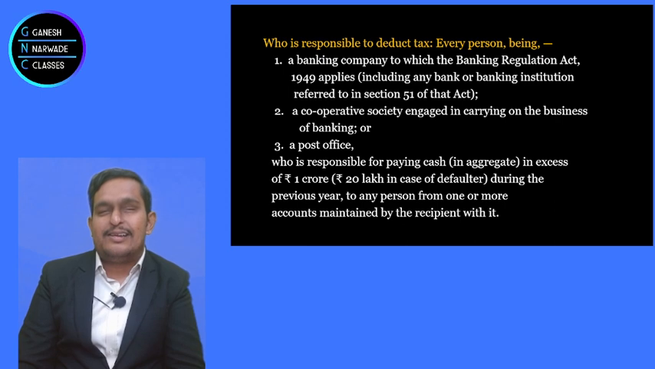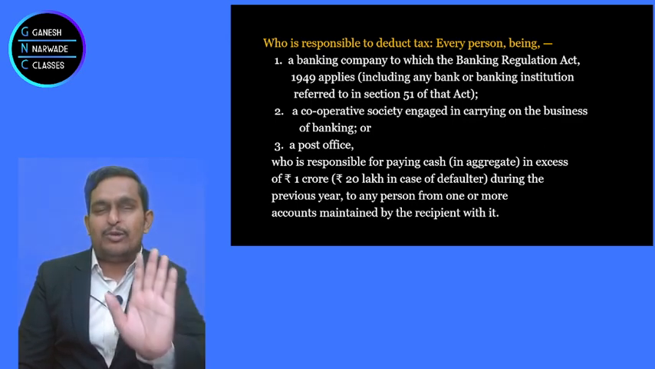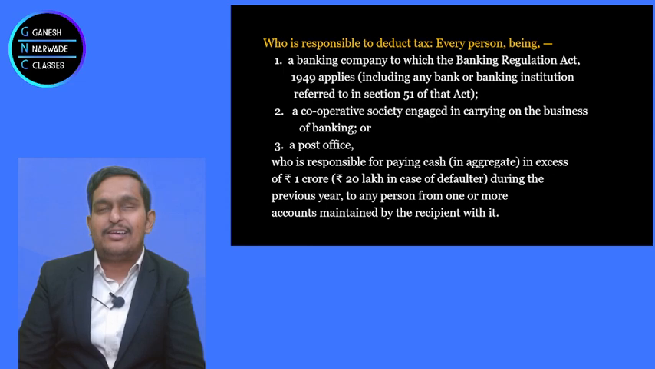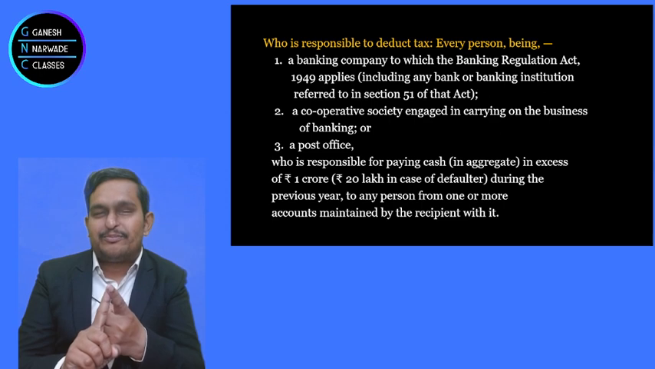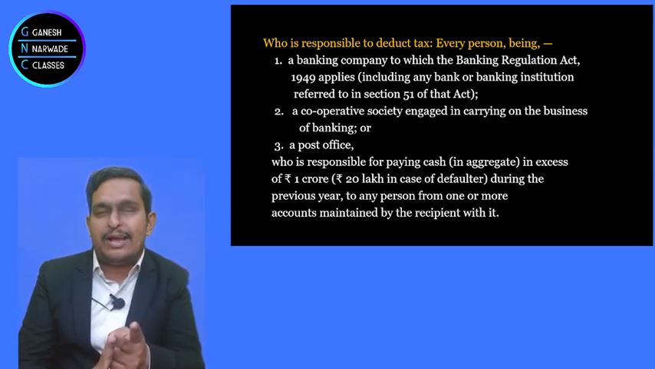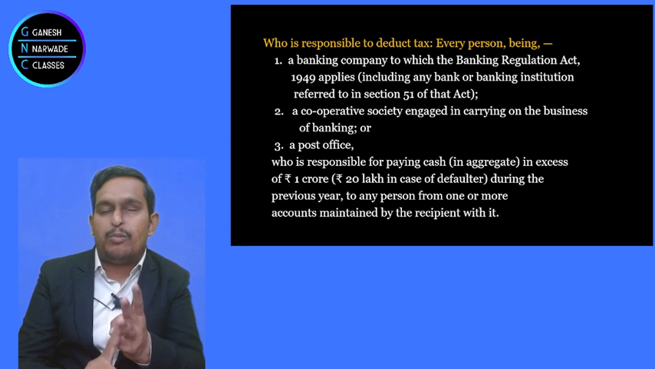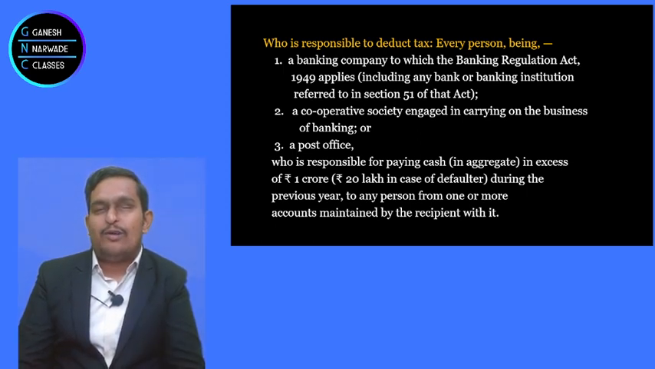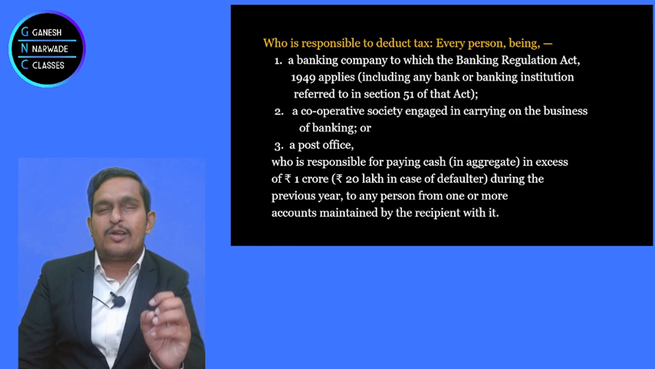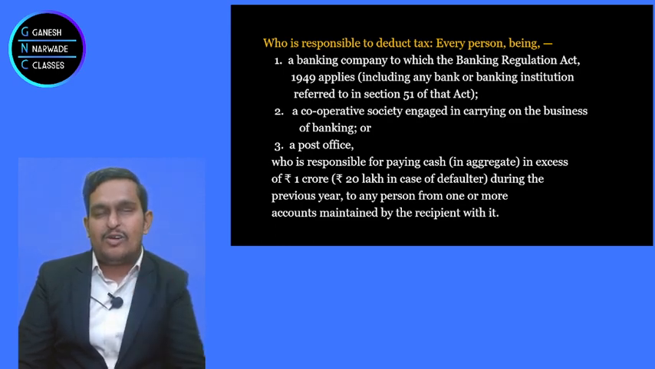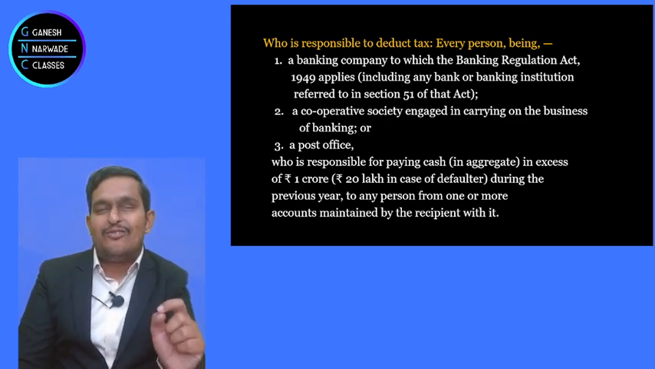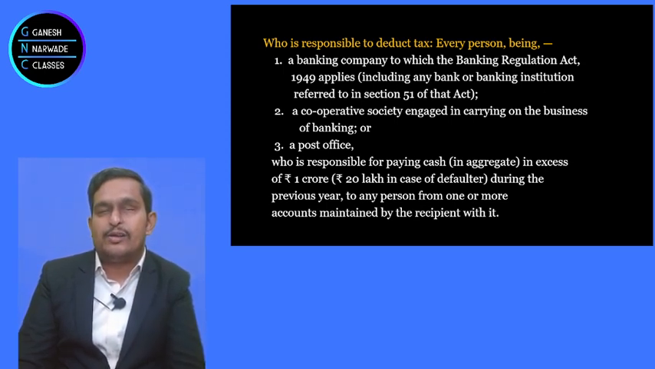Third point, it also applies to post offices. Now Ramu asked, Sir, but meri baat, wait Ramu, just listen for 5 minutes, you'll understand everything. So to whom this section applies 194N? To banking companies, to cooperative societies engaged in banking business, and to also post offices. Okay. Now what this section says, if you withdraw in one financial year, or in income tax language, in one previous year, if you withdraw more than 1 crore rupees.